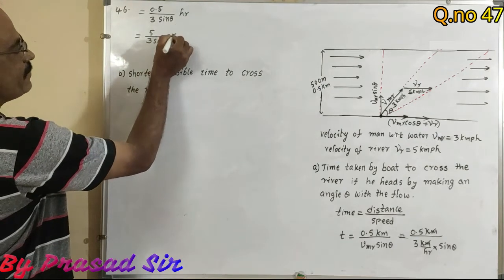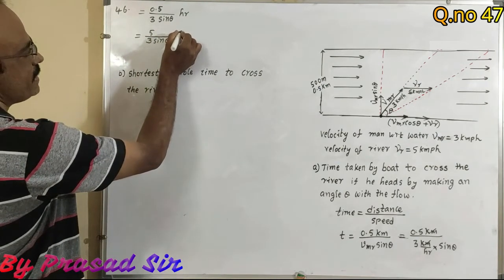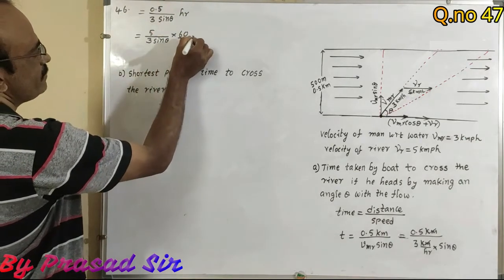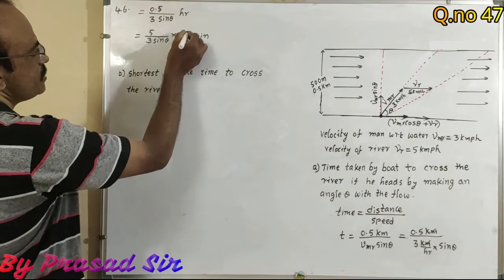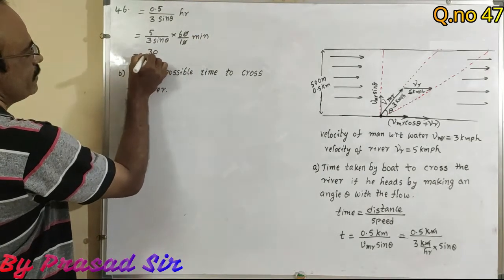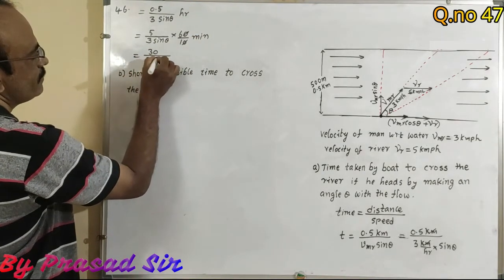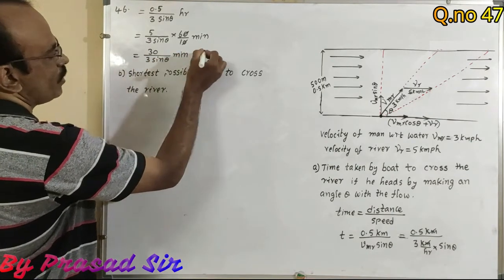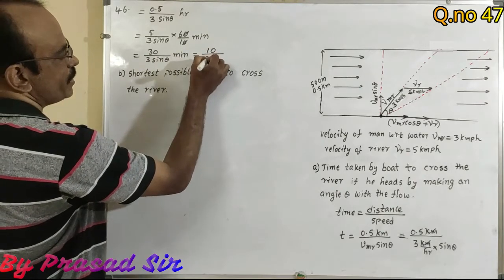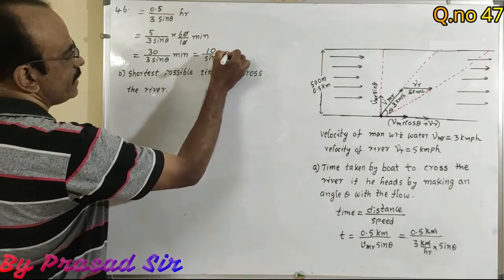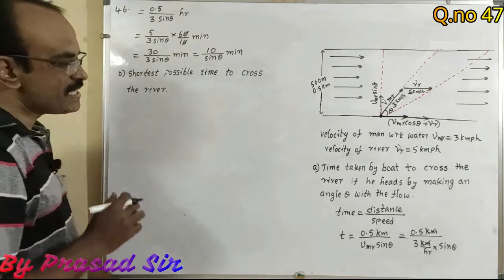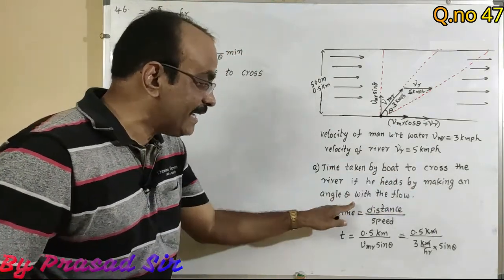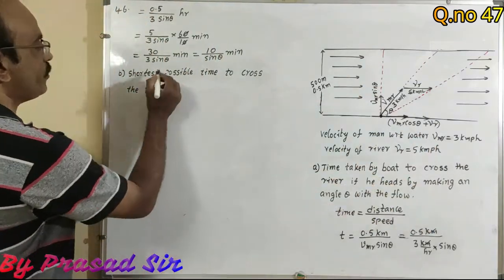Hours convert into minutes, means into 60. 0.5 into 60, here 10, this is minutes. 0 cancels. Here 30 divided by 3 sine theta minutes is equal to, what happens here? 10 divided by sine theta minutes. So it is the time taken by the boat to cross the river if he heads making an angle theta with the flow. Now here which one we want to calculate?